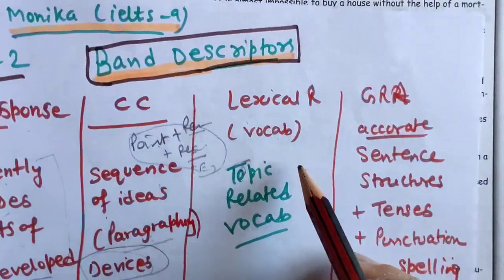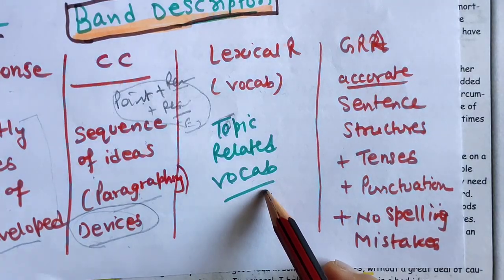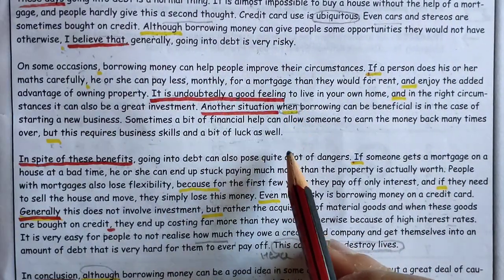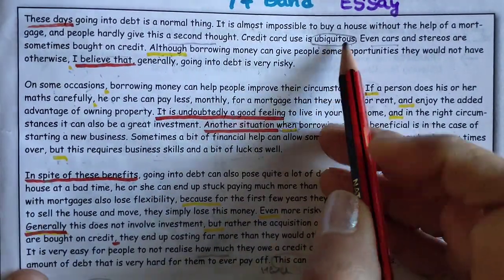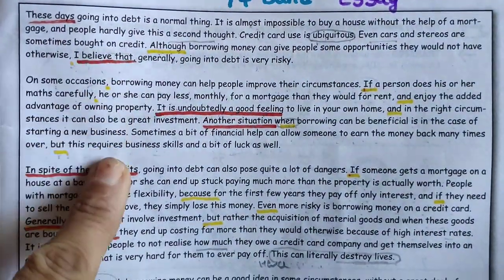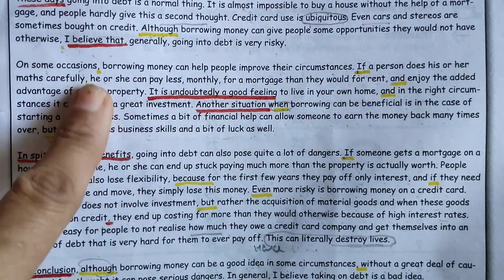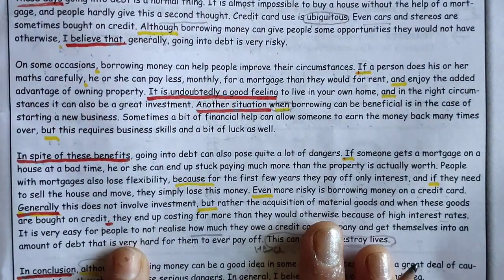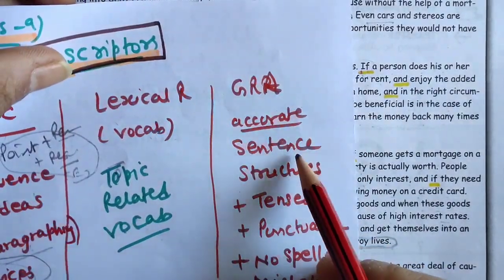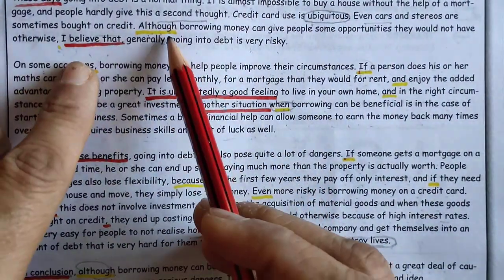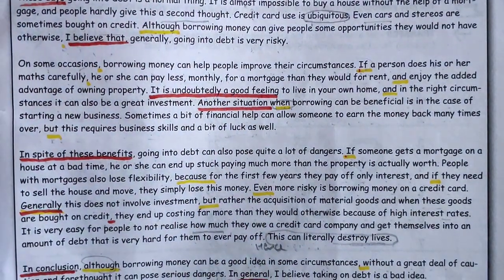So lexical resource: topic-related vocabulary is there. No high-level vocabulary he has used. You can see only this word is there, ubiquitous. After that, I have not seen any special word. Simple vocabulary he has used, and everything is correct. Accurate sentence structure, as I told you, the although sentence structure he has used twice over here.